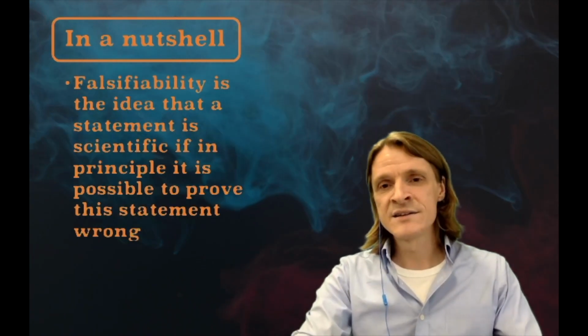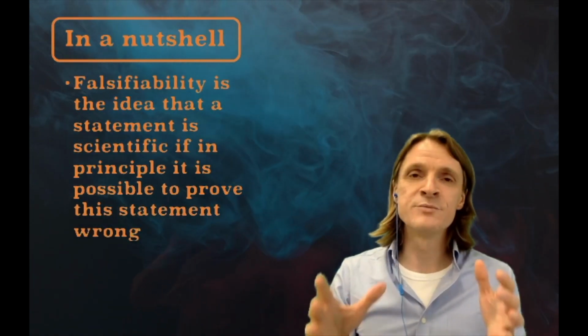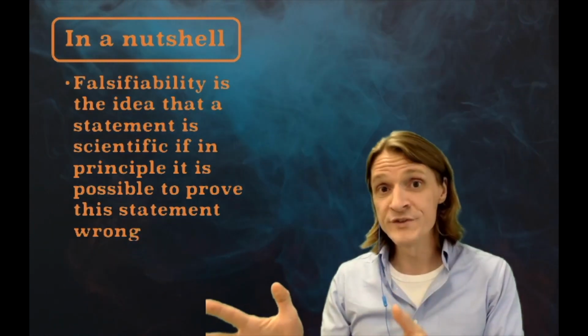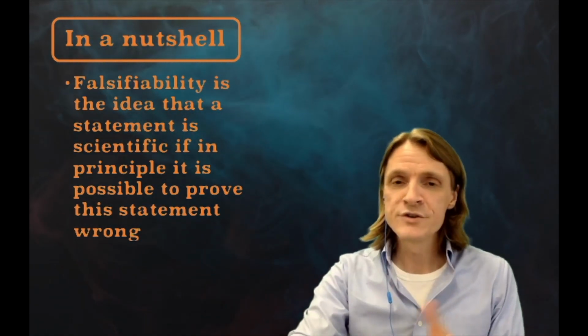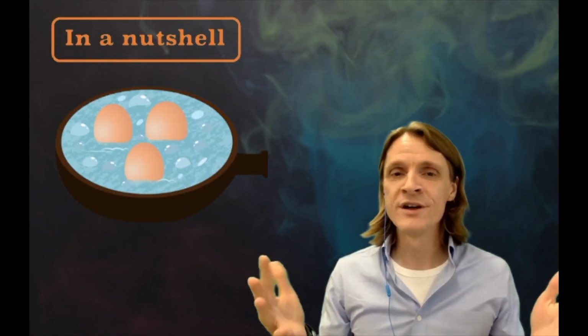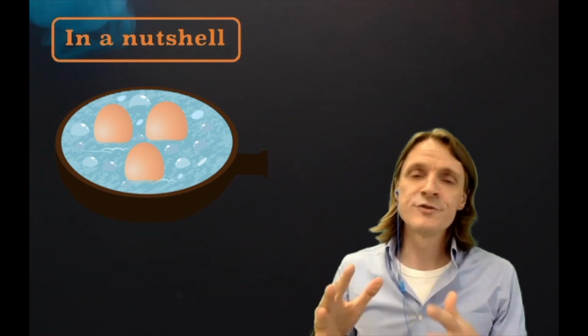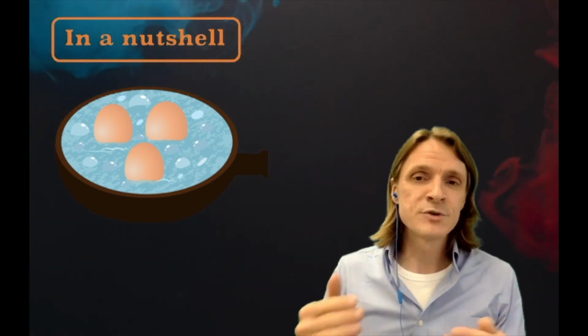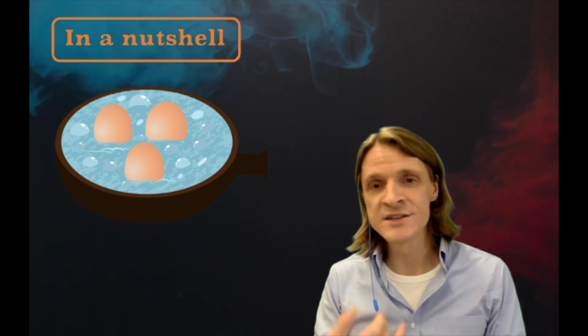Falsifiability is the idea that a statement is scientific if, in principle, it is possible to prove this statement wrong. For example, the statement, the boiling point of water is 100 degrees Celsius, is falsifiable because, in principle, it's possible that I will conduct an experiment or carry out an observation that will prove this statement false. Therefore, the statement is scientific. I'm not saying it's true, I'm just saying that it's scientific, that is, it belongs to the domain of science.